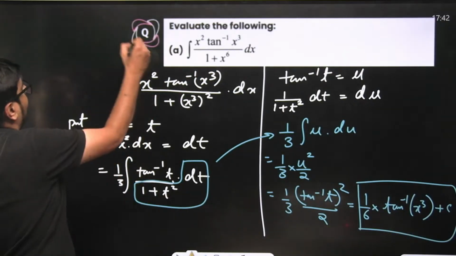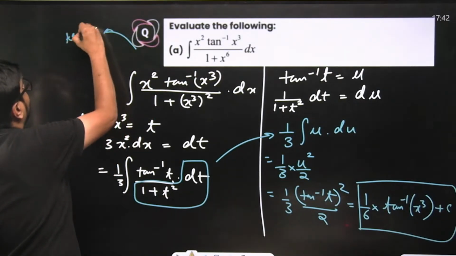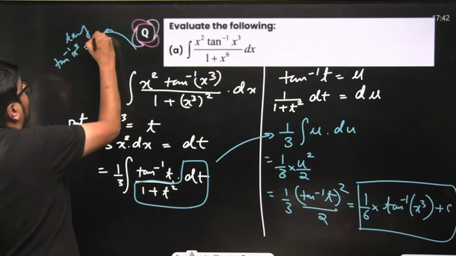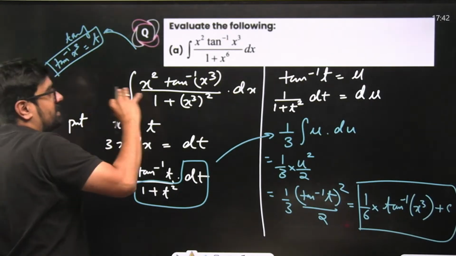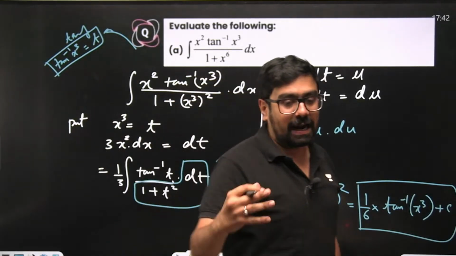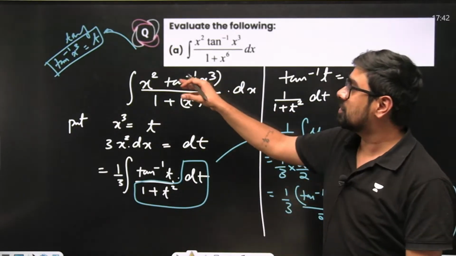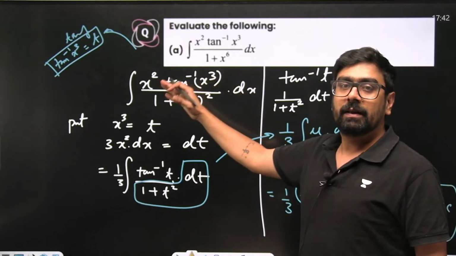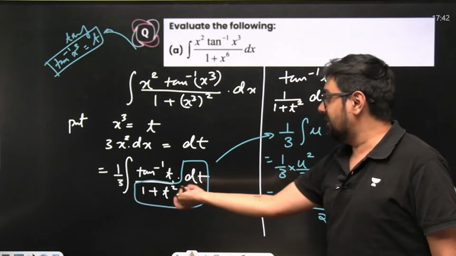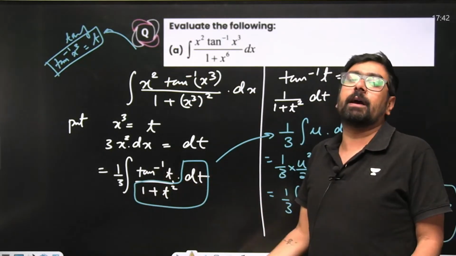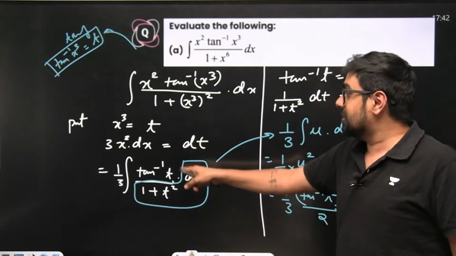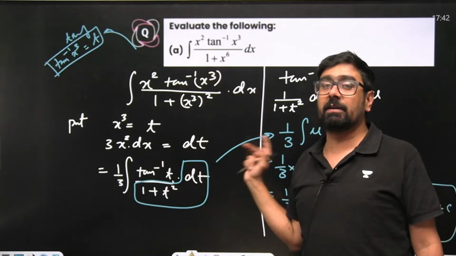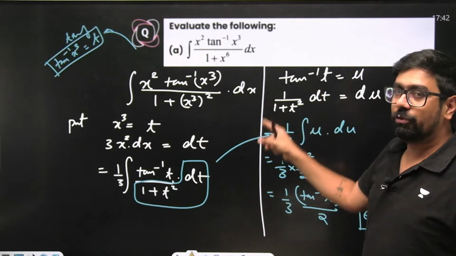Try tan inverse of x cube as t. So this is like a strategical chapter. Here in substitution you'll have to think, what should I substitute that is going to help my problem. Here we substituted 1 plus t square, it was not helping our problem. Then we realized, okay, the derivative of tan inverse t itself is written over here, 1 by 1 plus t square will come. So that's how you can connect.